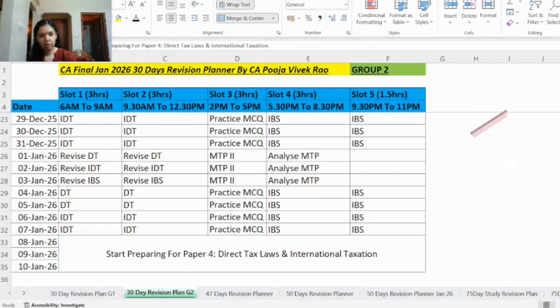So I hope you all have noted down this plan and I hope this plan is helpful for you all. So that's the complete 30-day revision strategy for CA Final Group 2. Follow this plan consistently, stick to the timelines, and you will walk into the exam hall fully confident.